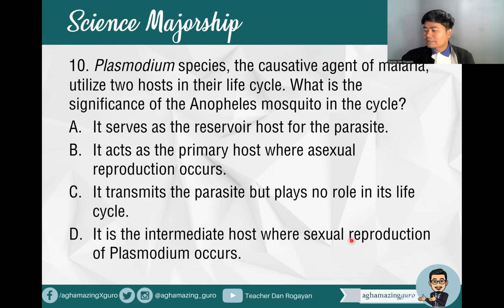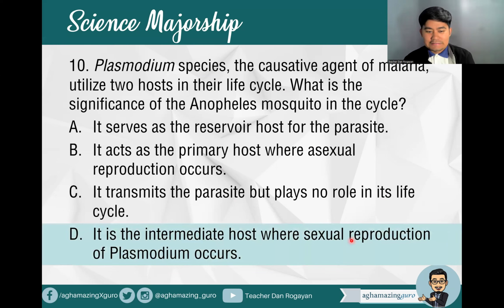Okay. So what is your answer, future top notchers? Okay, of course, the answer is letter D. It is the intermediate host where sexual reproduction of Plasmodium occurs.